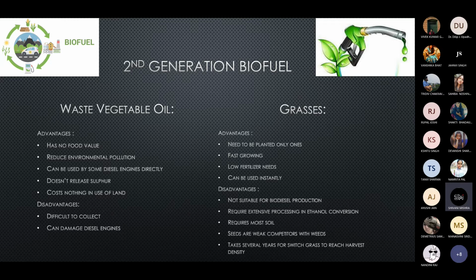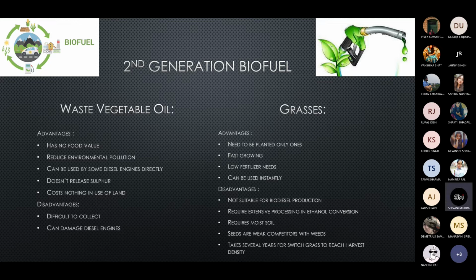It doesn't release sulfur to the environment. It is basically a used product, and it doesn't perturb the arable crop. Besides, it costs nothing in use of land. Disadvantages include: this biomass can damage diesel engines if not purified accurately before use. It is difficult to collect because it is located in many points.